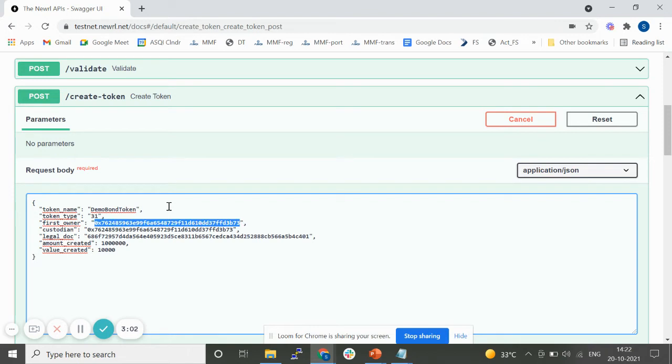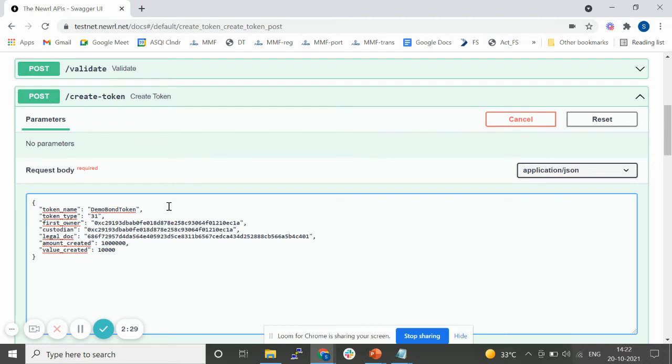A first owner is whose wallet this token is going to be created in. The idea here is that if someone is handing over the bonds to the custodian, then that's the address in which these tokens are created. But if the custodian is buying the bonds itself, then the first owner and custodian can be same. This transaction is ultimately signed only by the custodian, not by the first owner. So it's important that the custodian address is accurate. First owner address is also important, but that's a recipient of these tokens.